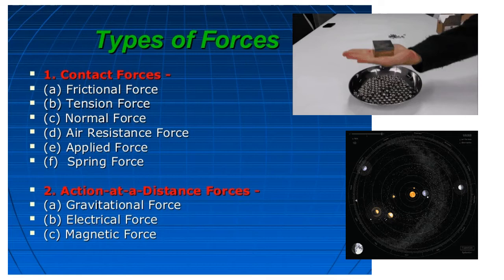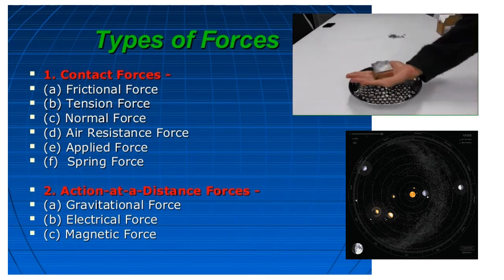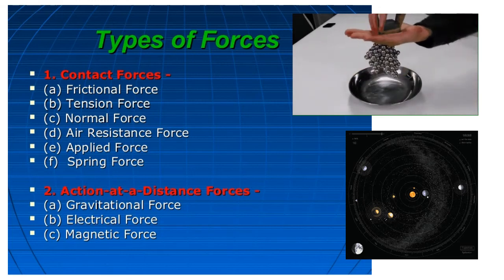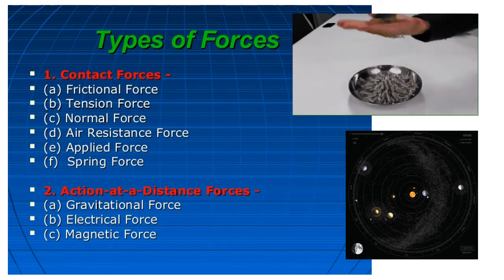We have gravitational force and magnetic force. So this is the picture of the magnetic force, how the magnet is bringing the balls into motion without coming in contact with the balls. And we have gravitational force, the planets moving around the sun and the moons moving around the planet without any contact. And we have electrical force also. If you see, near the TV your hair stands up. So there is no contact between the TV and your hair, but it stands up. That is some sort of electrostatic force.